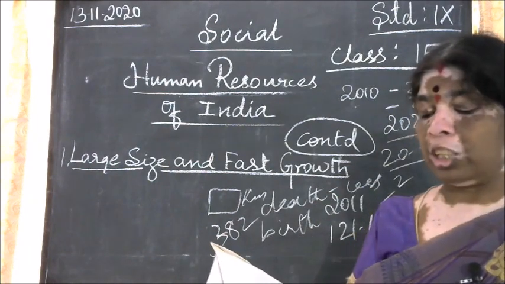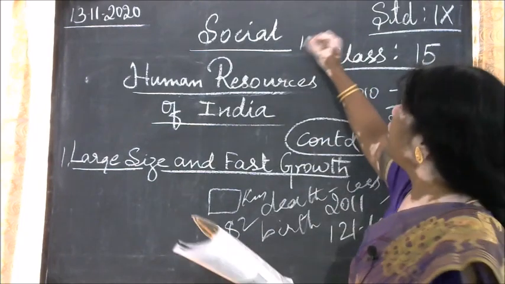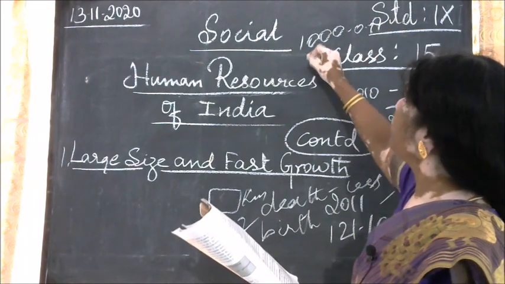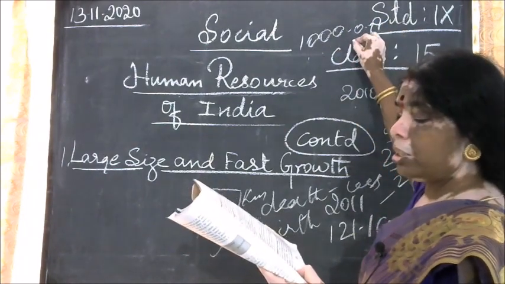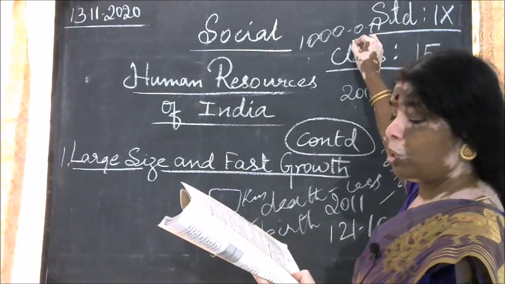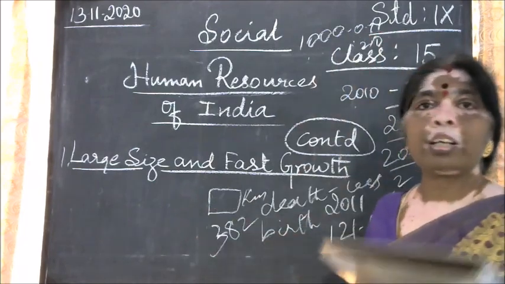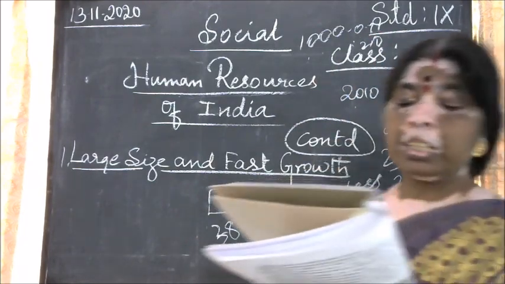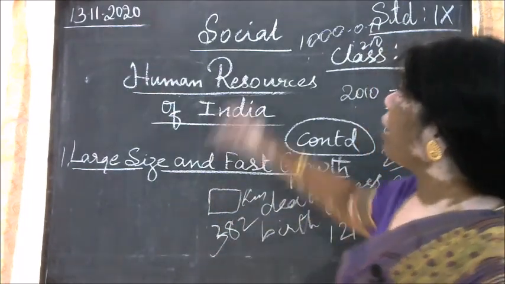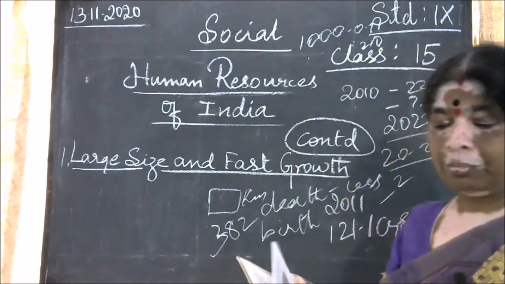The number of engineers per thousand population is 210. This is considered less as compared to advanced countries. So compared to other advanced countries, India's numbers are very less.